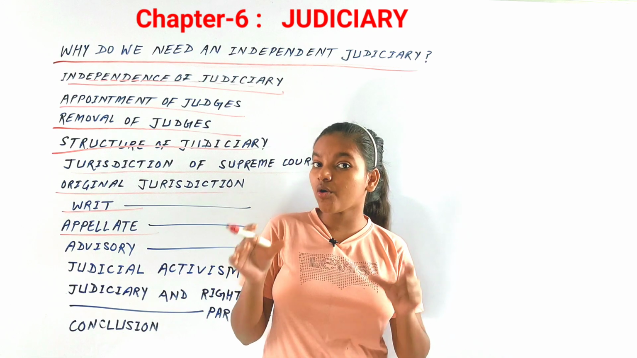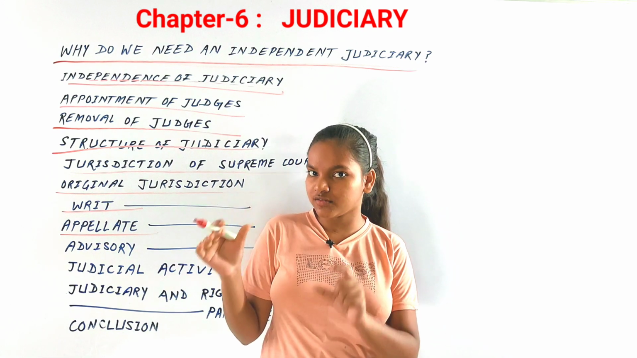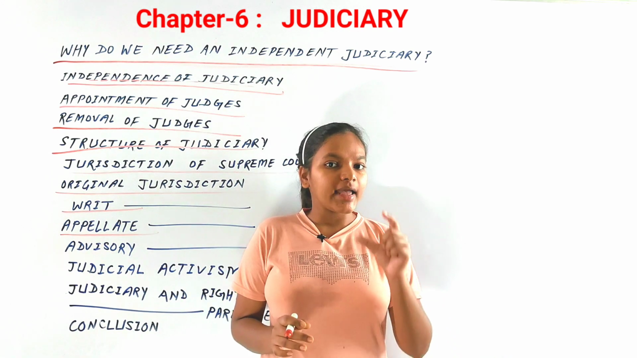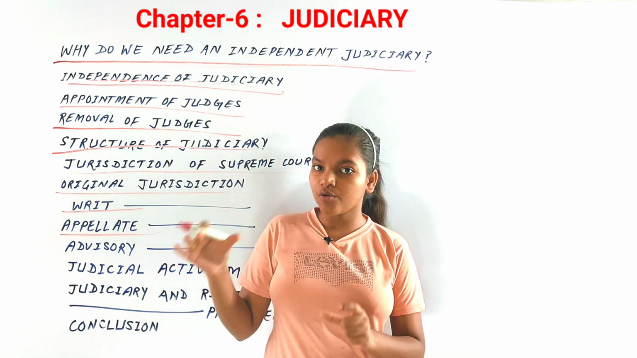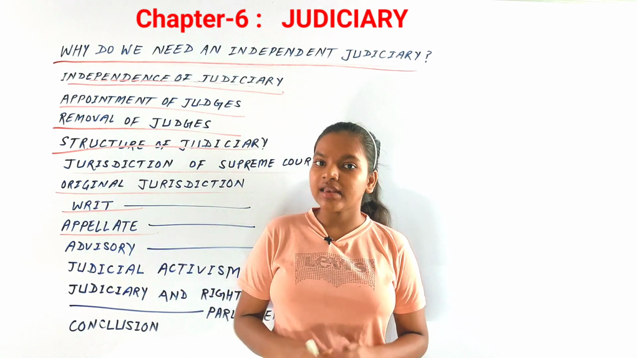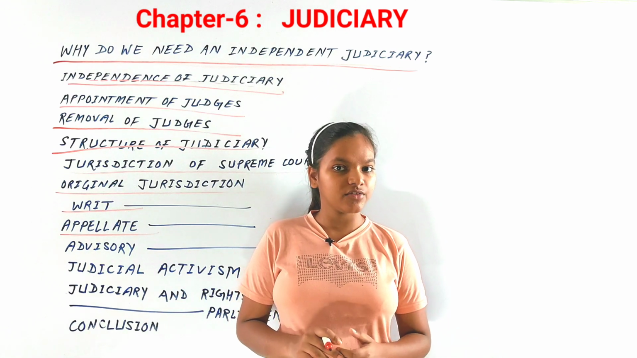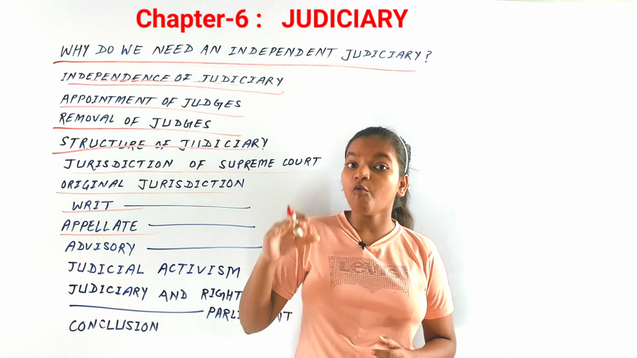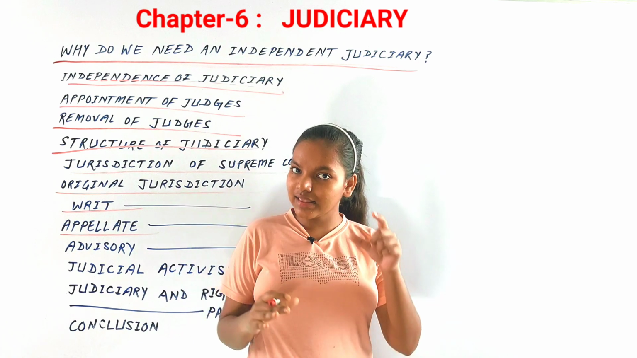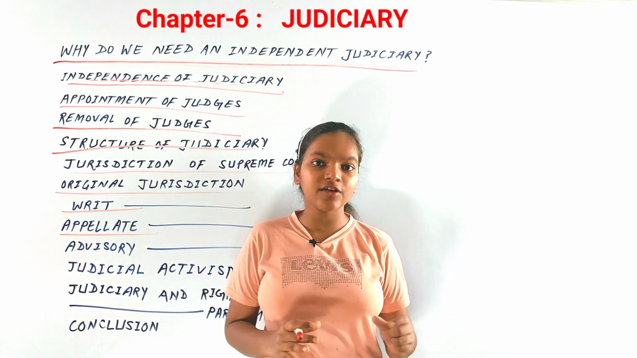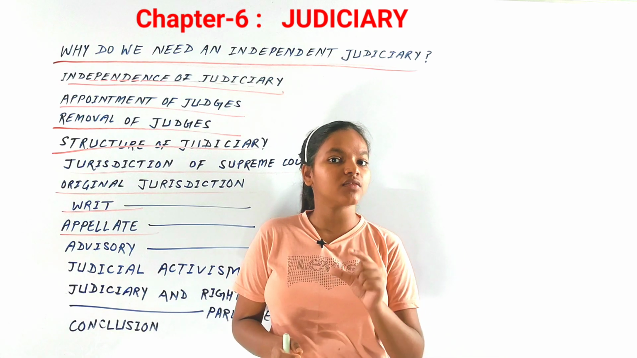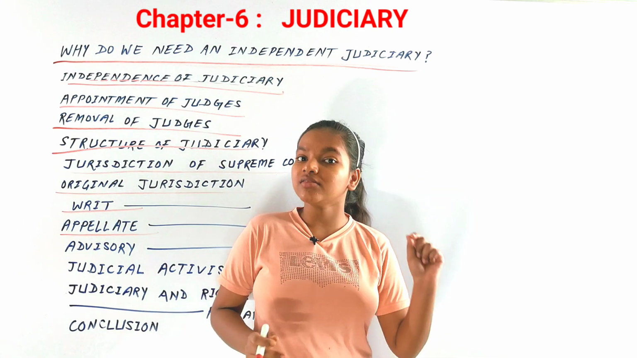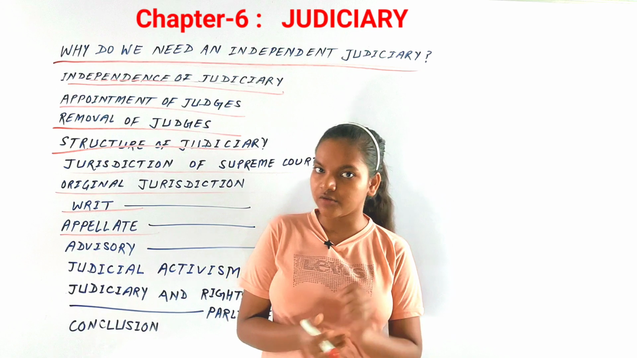Now, High Courts also have this appellate jurisdiction. High Courts have this kind of appellate jurisdiction against the lower courts and the district courts. If there is a decision made by the district court which a person wants to go against, then they can appeal to the High Courts as well. So the Supreme Court and the High Courts of our country both have this appellate jurisdiction.